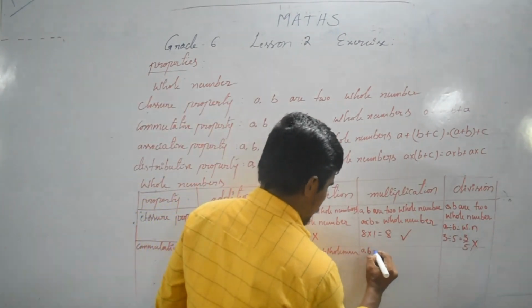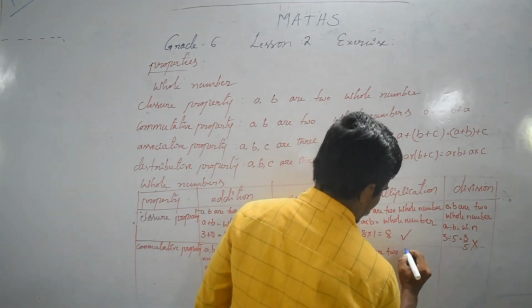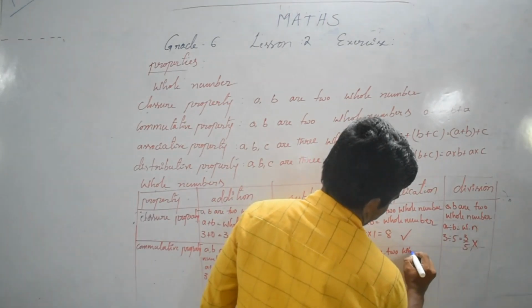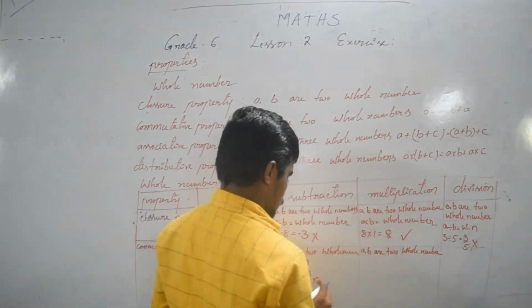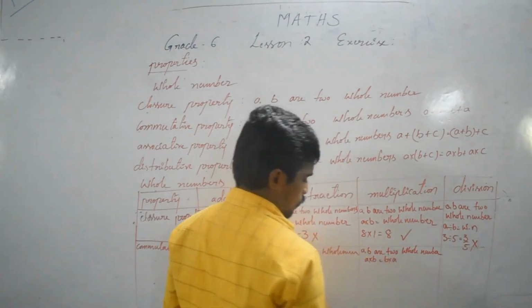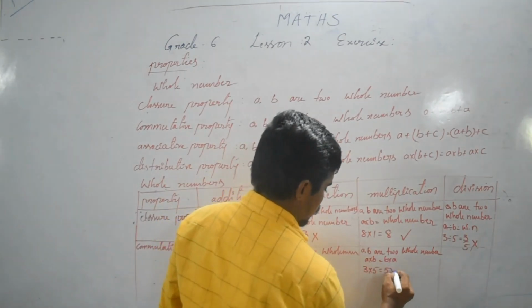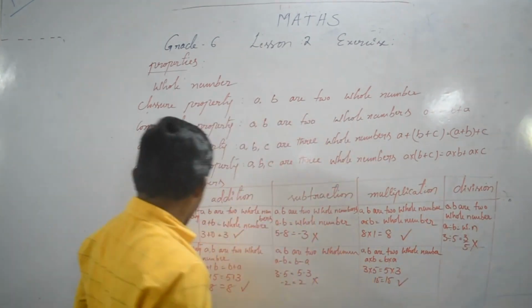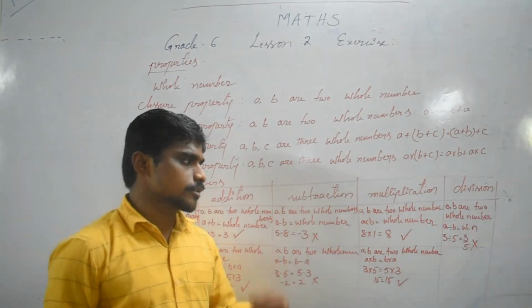A, B are two whole numbers. So A times B equals B times A. 3 times 5 equals 5 times 3. 15 equals 15. So the commutative property, multiplication rule is satisfied.